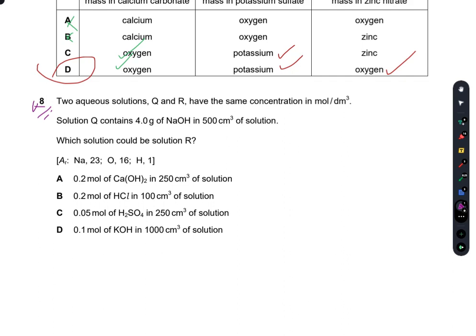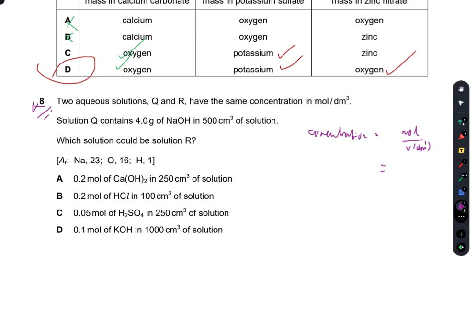So for solution Q, the concentration is moles per volume in decimeter cube. Now I have 4 grams, and the mass of 1 mole of NaOH is 40 grams. So I have 4 divided by 40. Sorry.